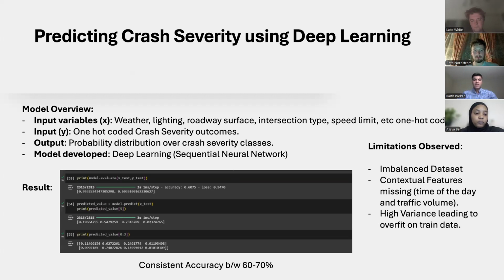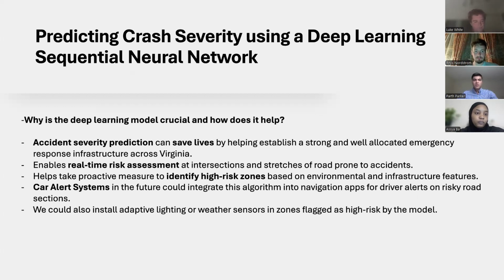Results were consistently giving us an accuracy between 60 and 70%. Further, we wanted to look at why our deep learning model is really important. Accident severity prediction can save lives, and it can help in establishing a really strong and well-allocated emergency response infrastructure across Virginia. We also believe that our algorithm can be incorporated with car alert systems and navigation apps to help alert drivers on risky roads and sections.